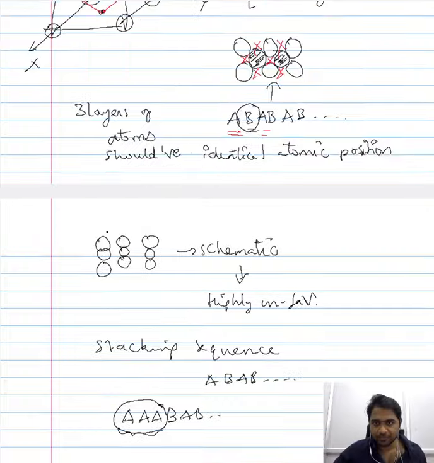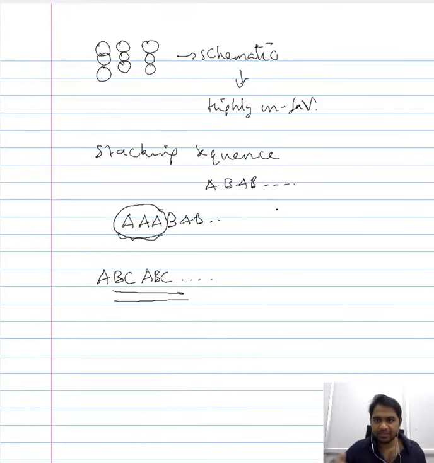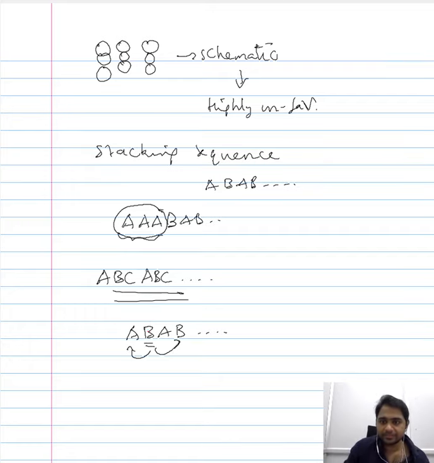Moreover, supposing in this particular stacking sequence, instead of B you have an arrangement that is different from that of A, but is also not similar to that of B. Imagine you have a condition wherein the arrangement of atoms in this position is not identical to A, and it is also not identical to B. In that case, you should use a different nomenclature. So it should be AC, AB, AB, and so on.